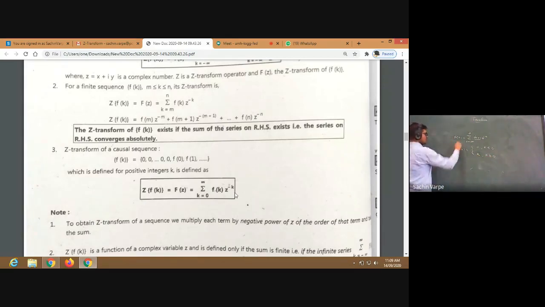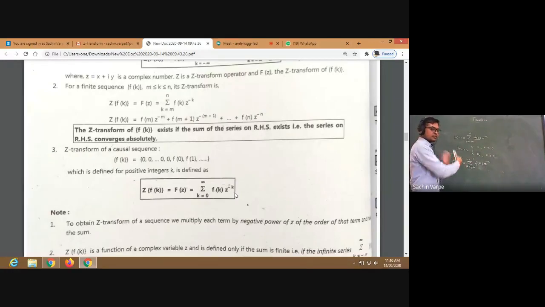So when I use it here, then what will be the transform? f of z is equal to summation. If I split this summation, minus infinity to minus 1 will be all negative terms, right? So k from minus infinity to k equal to minus 1, f of k z raised to minus k. What I'm doing is splitting this summation into two parts, negative parts and non-negative parts.